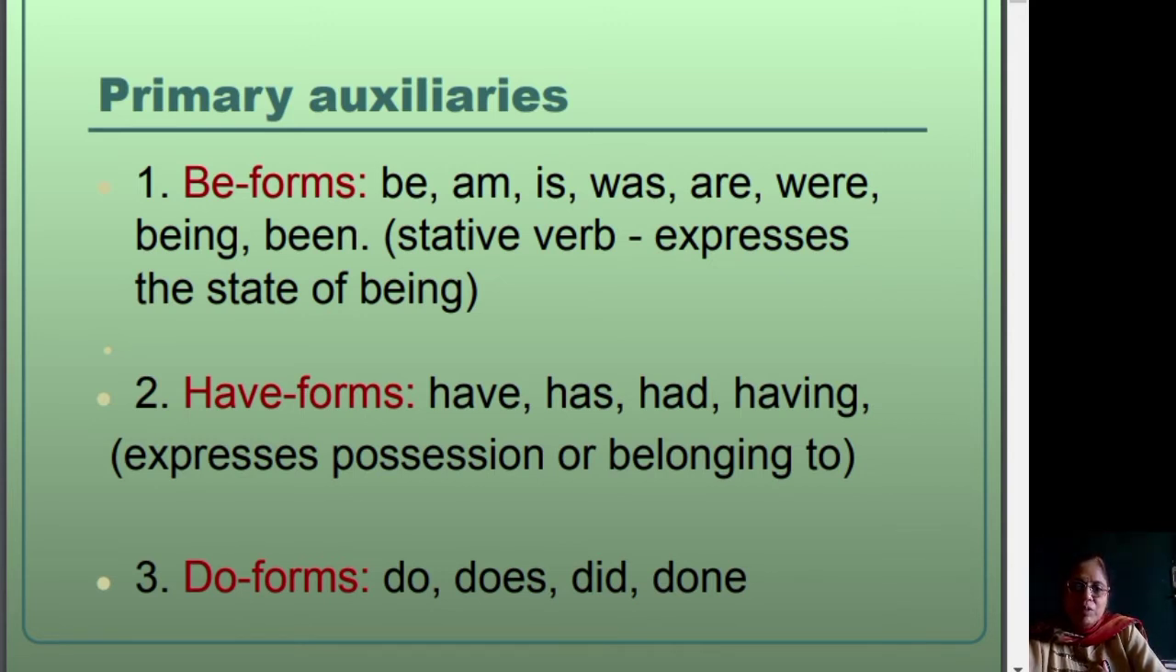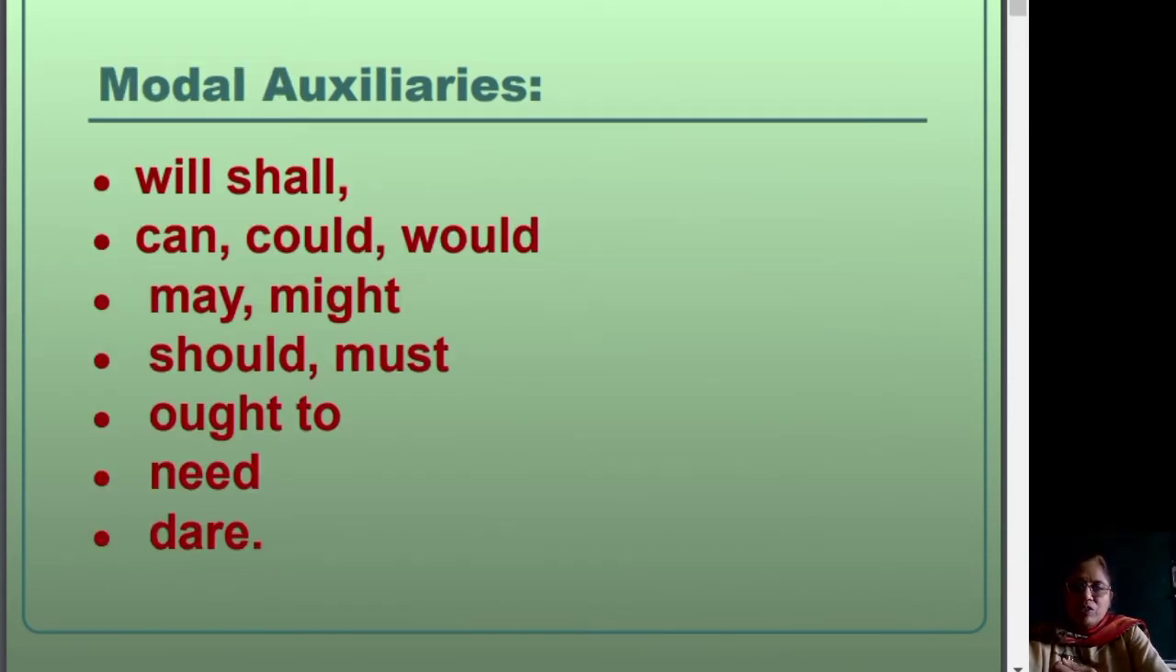The have form of verb expresses possession or belonging to. It can be changed to forms like have, has, had, having, according to the usage. The third primary auxiliary verb is the do form. Do form can be changed to do, does, did, and so on. The second kind of auxiliary verb is called the modal auxiliary or modals. Examples of modals are will, shall, can, could, would, may, might, should, must, ought to, need, and dare.